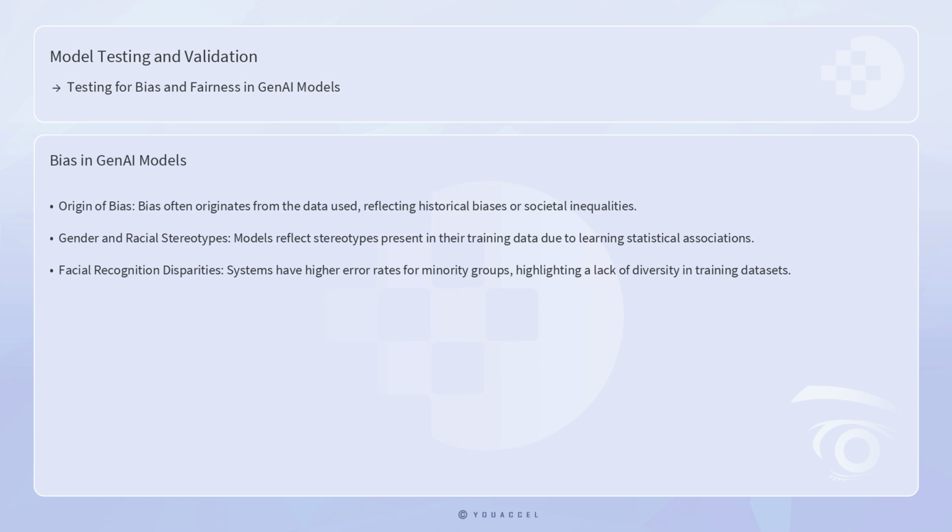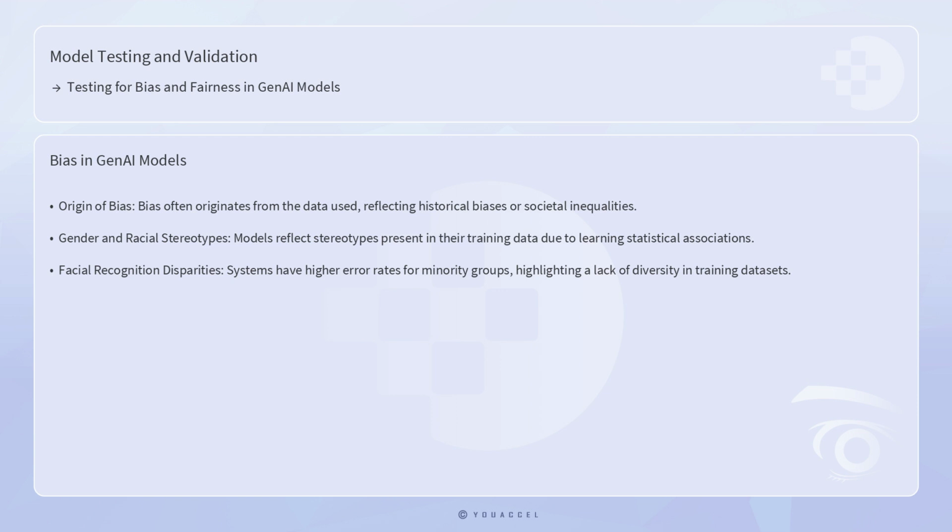Datasets may reflect historical biases or societal inequalities, which, when not addressed, can lead to models perpetuating or even amplifying these biases. For instance, an analysis of natural language processing models revealed that they often reflect gender and racial stereotypes present in the training data. This is a result of models learning statistical associations from data that may not represent all groups fairly or accurately.